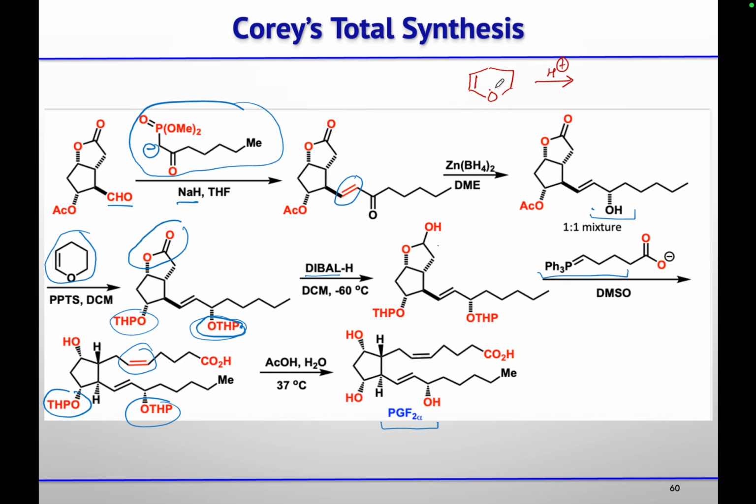See, oxygen has a lone pair, so it will push the electron density, and then this olefin will take this proton. So you will get this oxonium ion will form, right? And then your alcohol was there. So this alcohol will react at this alpha carbon to neutralize the positive charge on the oxygen.